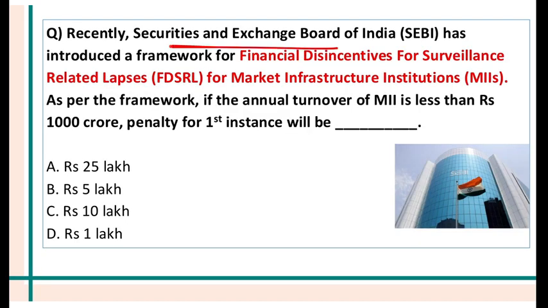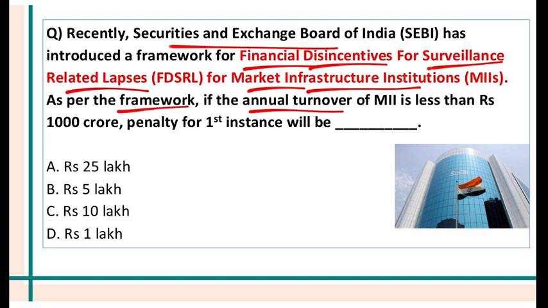Security and Exchange Board of India has introduced a framework for financial disincentives for surveillance related lapses for market infrastructure institutions. As per the framework, if the annual turnover of a market infrastructure institution is less than rupees 1000 crore, the penalty for the first instance will be how much? The penalty for the first instance will be 25 lakh rupees. If a company is making lapses in surveillance, the penalty will be 25 lakh if it's less than 1000 crore. And this framework will be applicable from 1st of July